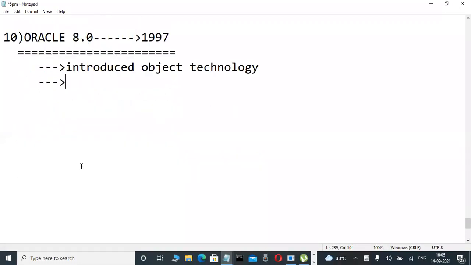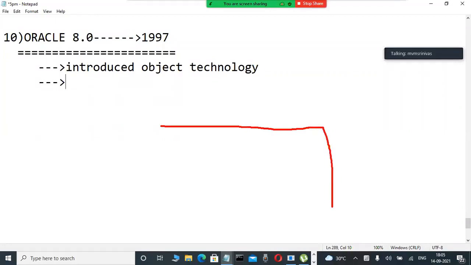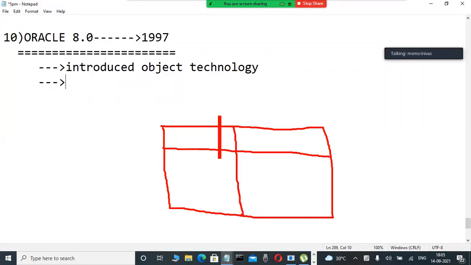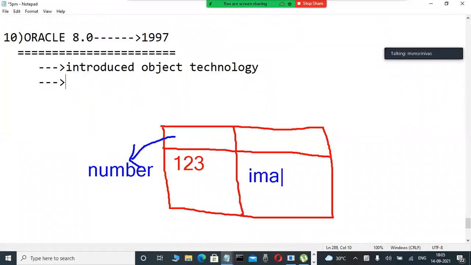Does anybody have an idea in our class? Maybe some Java developers are attending these classes and can tell. Suppose there is a table in a database, not only Oracle. If I want to store numbers, it's not a problem; we declare a data type such as number or integer. Now I want to store images, for example photos or video files. Which data type do we use in a database? Anybody have an idea?